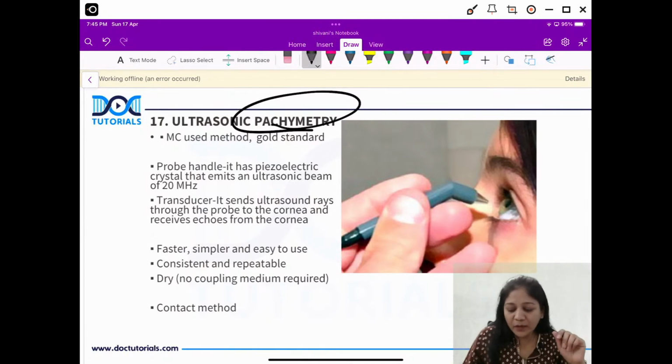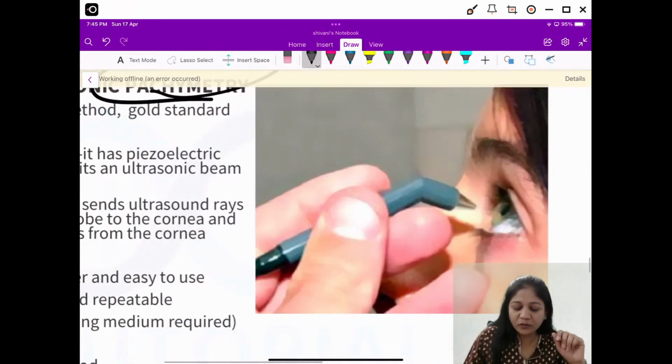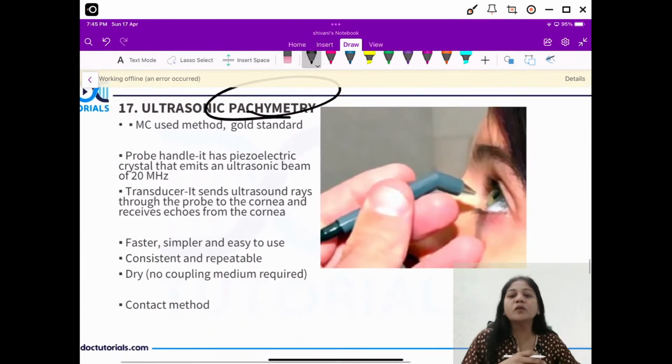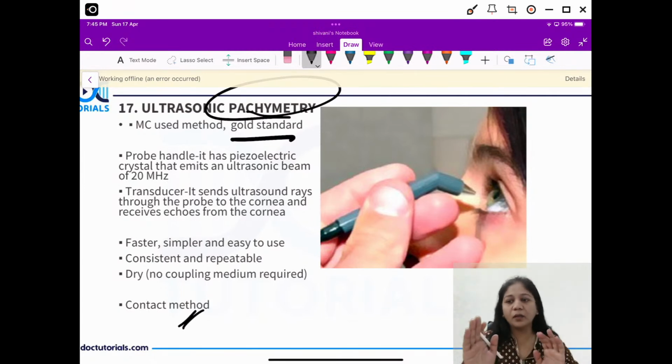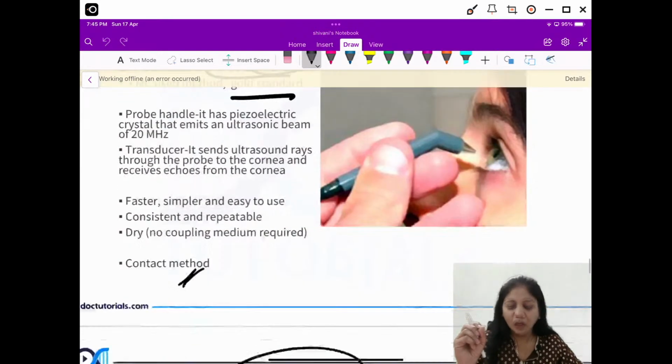Now, if you can see this kind of tip, this is your ultrasonic type of pachymetry. We have two types of pachymeter, but the ultrasonic is the most important. This is considered the gold standard. What you have to remember is that this is a contact method. As you can see, we touch the cornea. And please remember, this is the gold standard, not the other one. This is the best one which gives the reading.